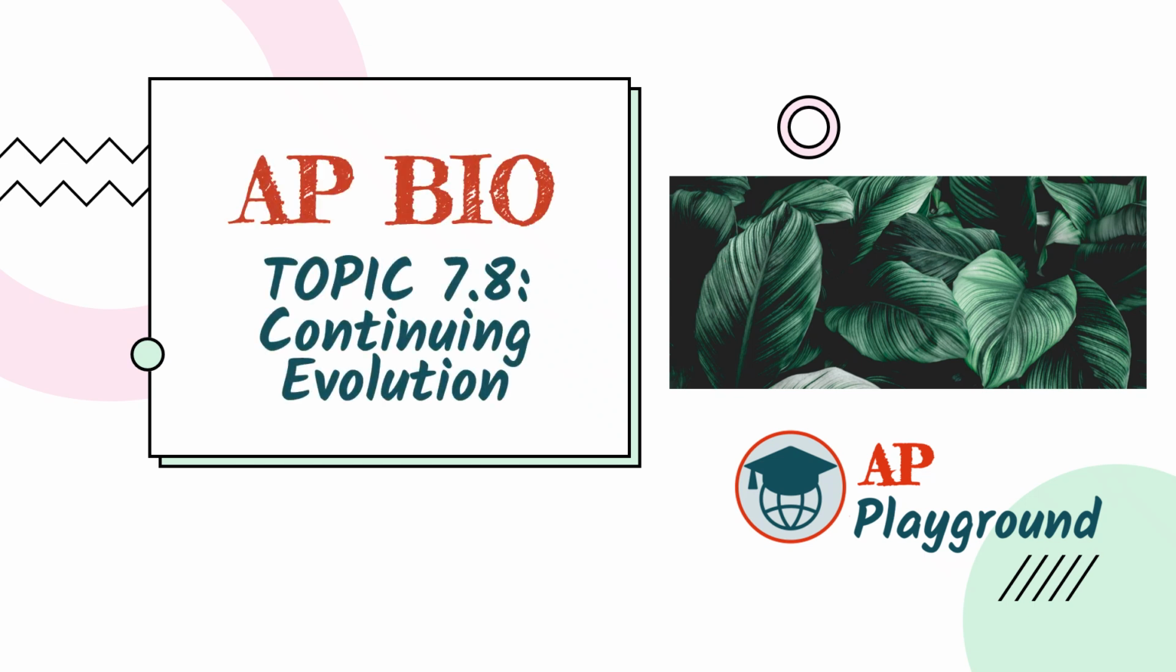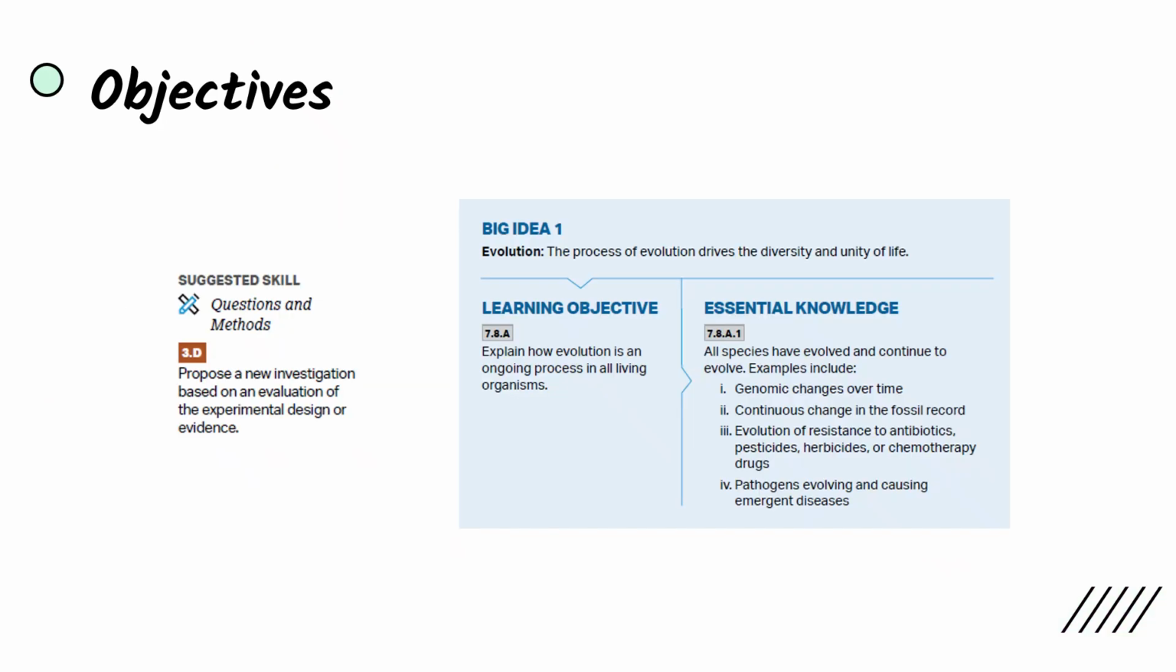Today we're covering topic 7.8, Continuing Evolution. In 7.6 we discussed evidence for evolution, in 7.7 we discussed evidence for common ancestry, and today we'll be discussing evidence for evolution as an ongoing process and continuing to happen, and we'll be looking at a few examples of that. And our suggested skills, questions, and methods, 3D, propose a new investigation based on an evaluation of the experimental